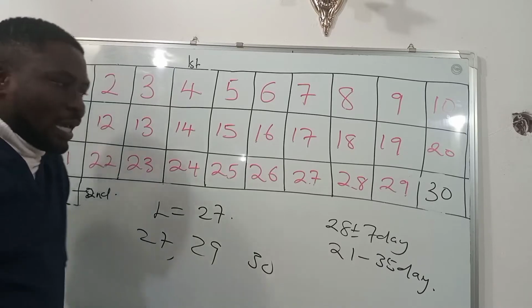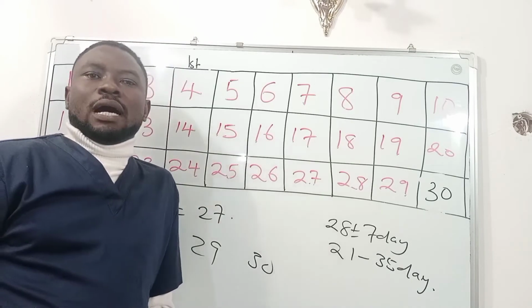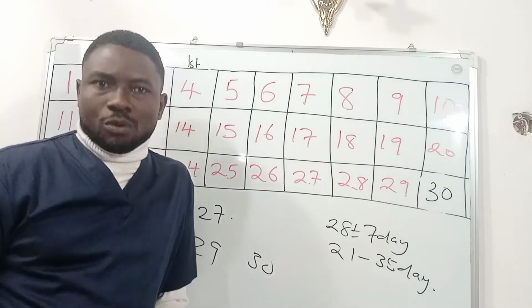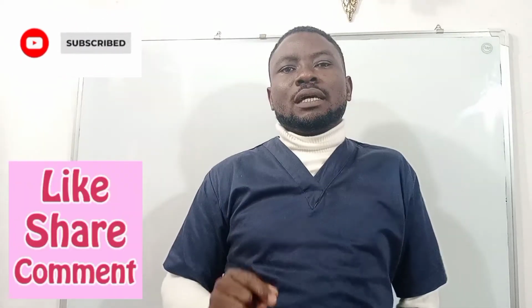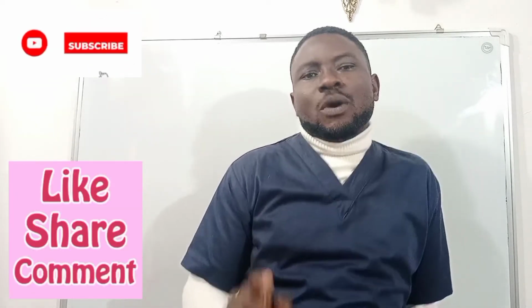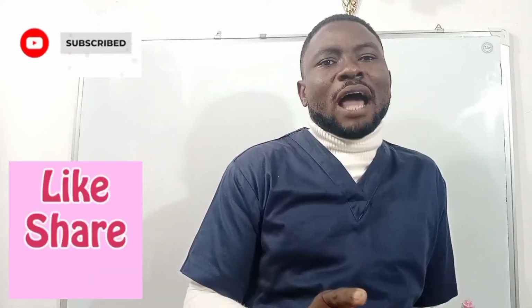So today we will be looking at how to calculate the ovulation day and the unsafe period for a woman whose menstrual cycle is irregular. I want to quickly teach you how to calculate the unsafe period and the ovulation period. But before you do that, you must know the length of your menstrual cycle. So that woman that wants to know when she is safe, when she is not safe, when the husband is to meet the wife, you must know the length of your menstrual cycle.